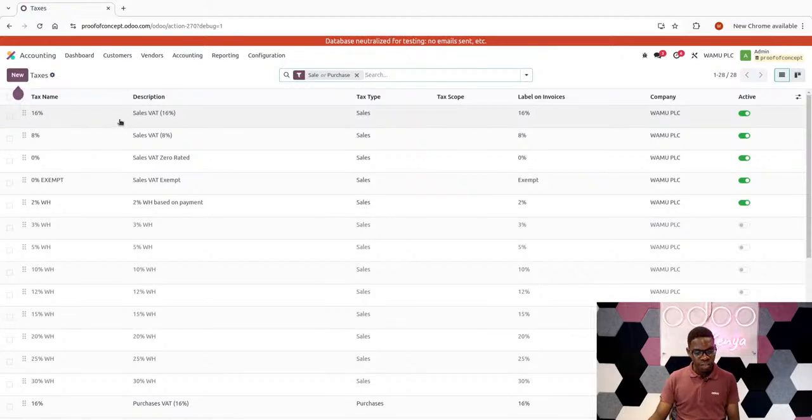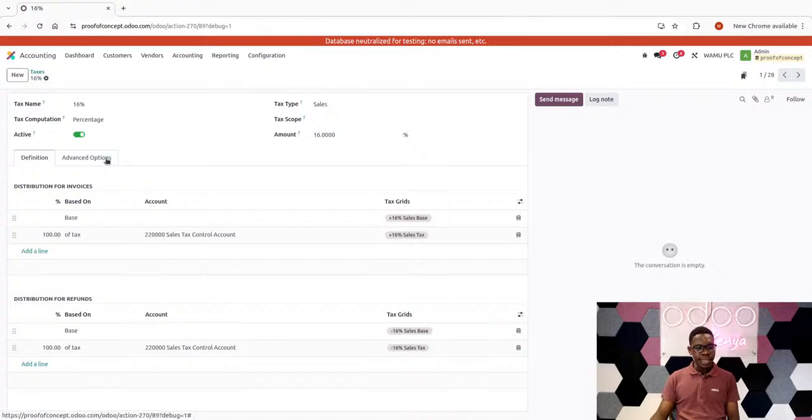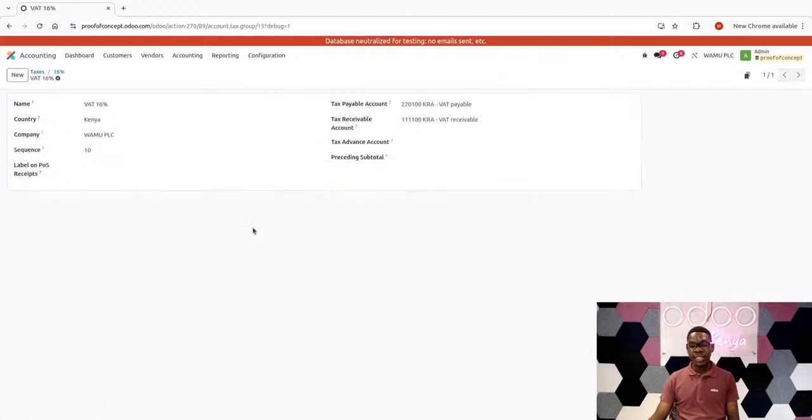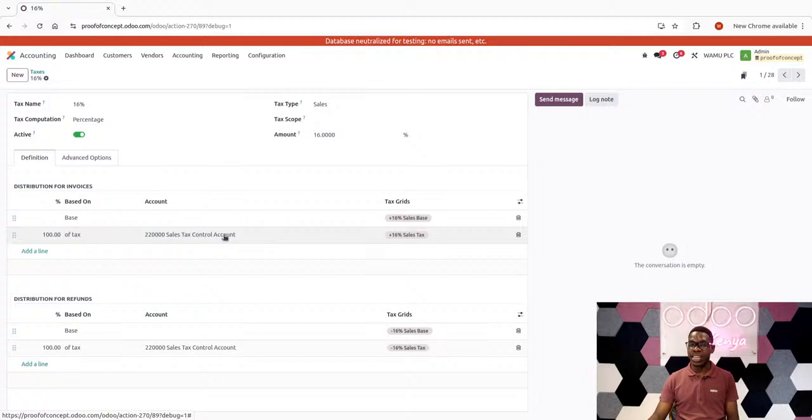Because you realize that when you have a tax here, for example, 16% tax, then when you come to the advanced options here, you realize that we have a tax group. Then in the event I drill inside the tax group, what I'll be able to understand is that the tax group also has specific accounts. So what's the purpose of these accounts? Because I already have accounts at the tax stage. For example, this is sales tax. I have an account here, a sales tax control account, which is usually a liability type of account because you're supposed to collect money. You're supposed to charge your clients. Once they pay you, you submit to the government. It's more of a liability type of account.